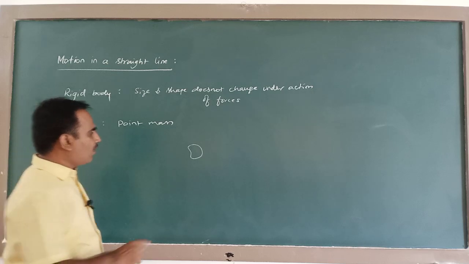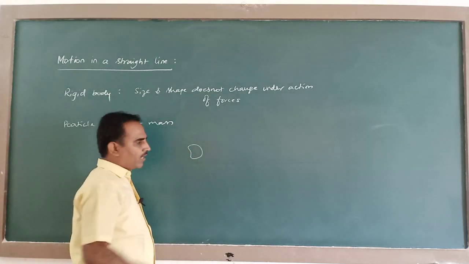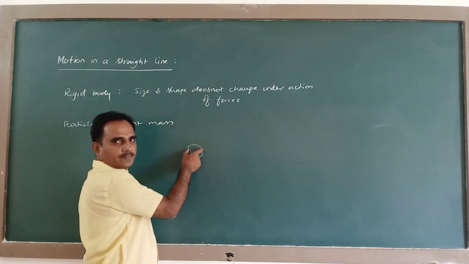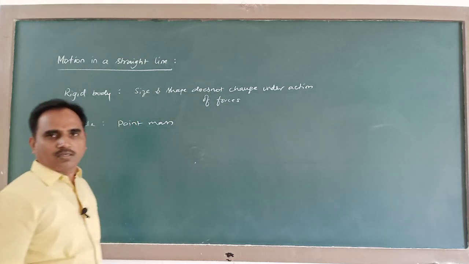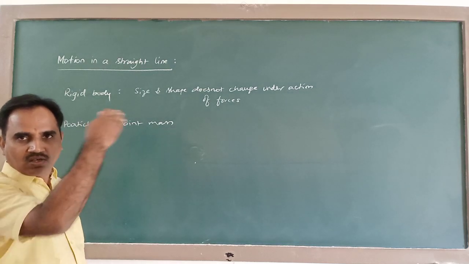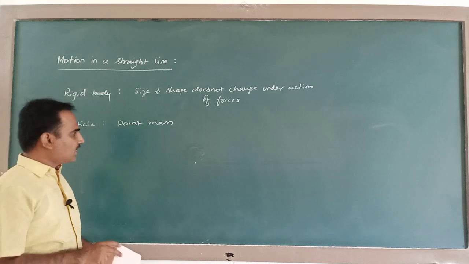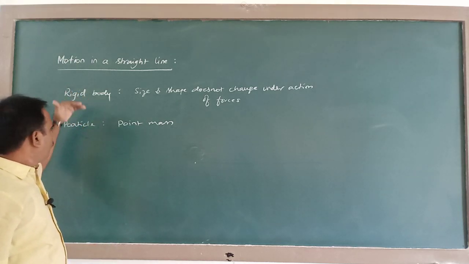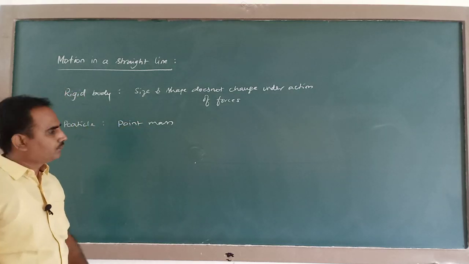When it travels a very long distance, several kilometers, the distance travelled by the body being quite large compared to its size, then this body can be treated to be a particle. So that is the connection between rigid body and particle. So you just understand what is a rigid body and what is a particle. Whenever we use these words, you should remember this meaning.